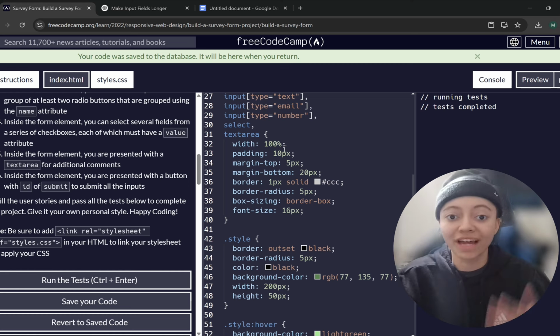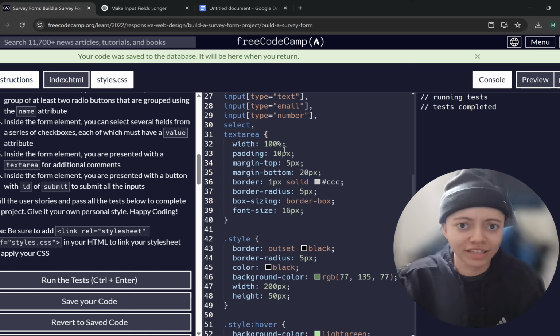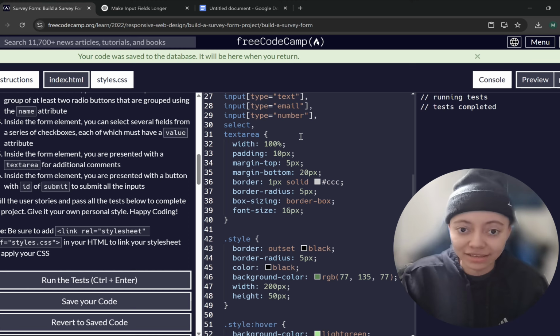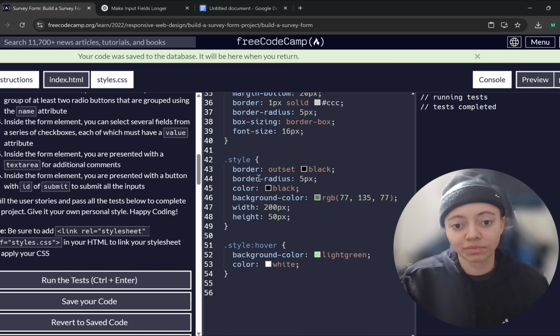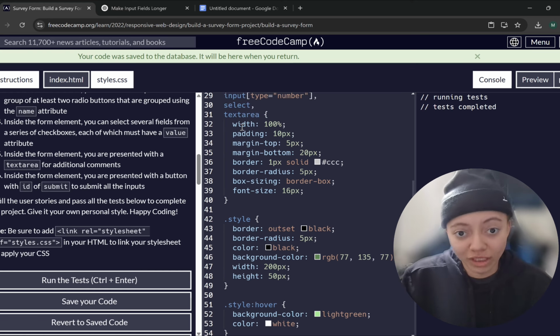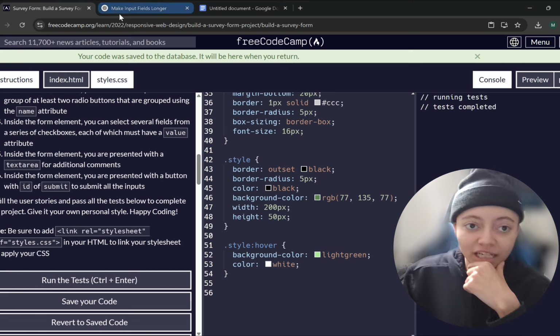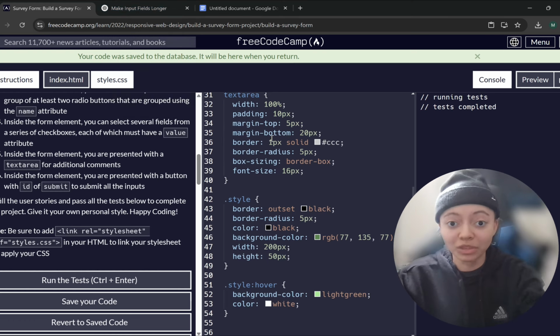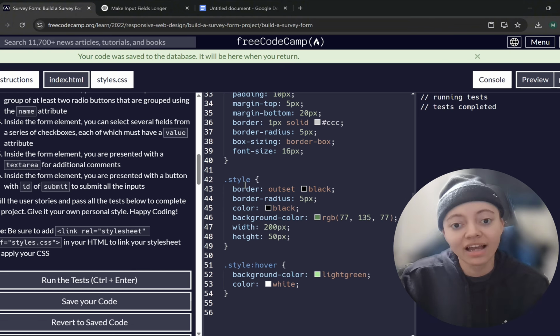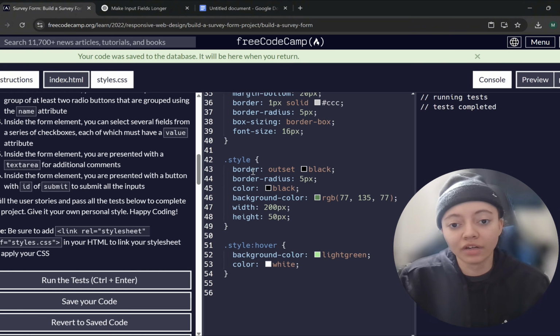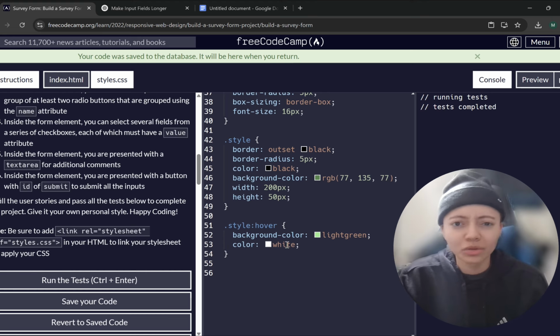Because when I did width, I did a small one, so it didn't look like the text box got bigger. But that is what ended up happening when you put 100%. So I really needed help with this one and then needed help with the box sizing. Then lastly, as you can see up here, make input fields longer. I literally just needed help with specifically those two things. And then lastly, we have border outside, which I ended up doing on my own. This style was for the button. I know it has a weird little name, but it is all right.